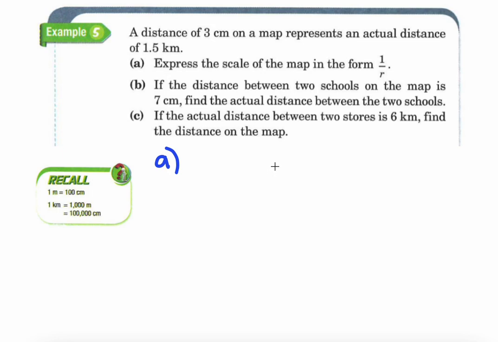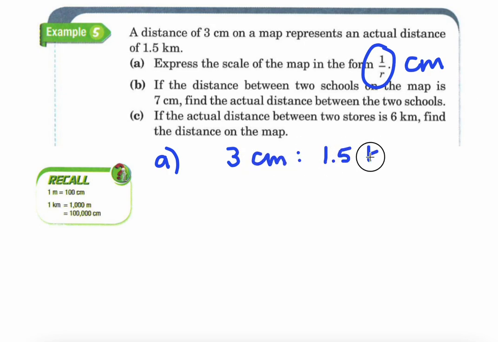All right, so for A, we need to express the scale of the map in the form 1 to r. Now remember, when you're using the scale 1 to r, they need to both be in the same units. So if I'm figuring out the scale for the map, I'm going to be using centimeters and not kilometers, because kilometers is way too big of a map. And right now I know that 3 centimeters corresponds to 1.5 kilometers. So that tells me I need to change both of them into centimeters for my map scale.